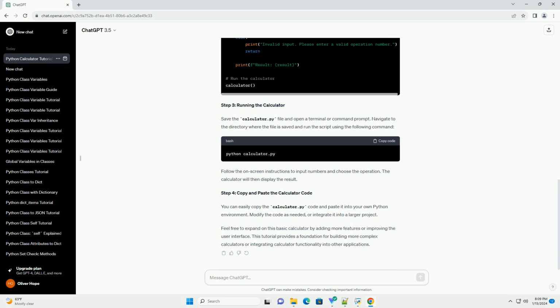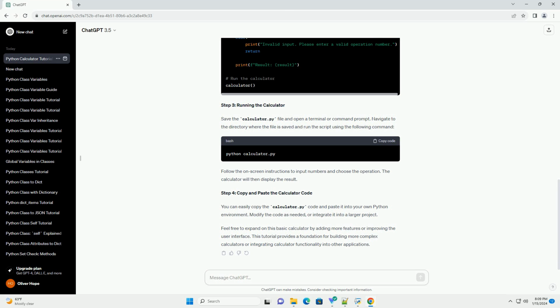Navigate to the directory where the file is saved and run the script using the following command. Follow the on-screen instructions to input numbers and choose the operation. The calculator will then display the result. Step 4. Copy and paste the calculator code.